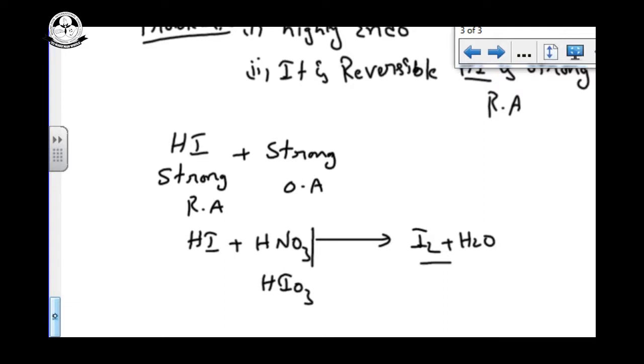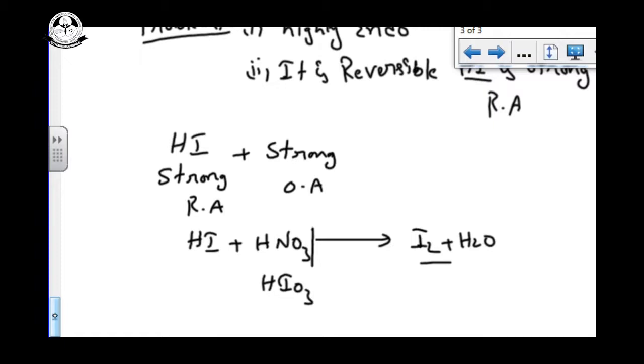That's why, wherever you see organic halogenation, you observe only bromination and chlorination. Fluorination is highly exothermic, iodination is highly endothermic. Highly exothermic is also a problem, highly endothermic is also a problem. So wherever you are doing halogenation, 100% we take chlorination or bromination only.